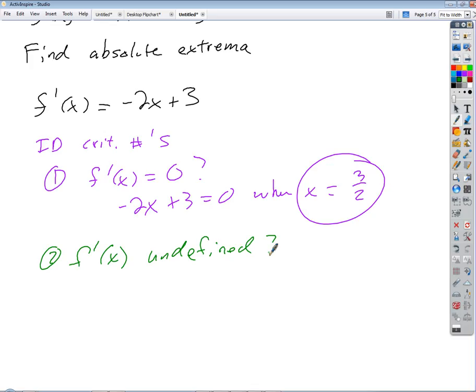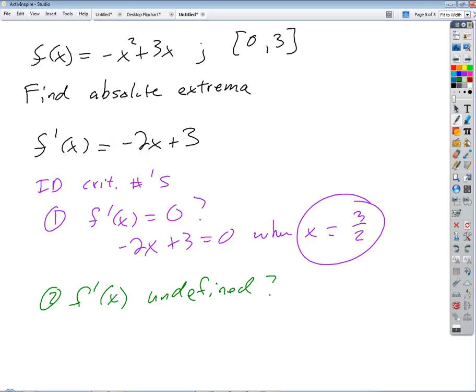So we look at this function and ask ourselves, are there any danger zones? Are there any places where there are x's in the denominator? No. Are there any places where I'm taking an even root where an x could cause the argument of the even root to be negative? No. It's totally safe. So we can see by inspection that there are no places where the function could be undefined. And so how many critical numbers do we get? 1. Next question: is that critical number in our domain? Yes, it's on our interval.